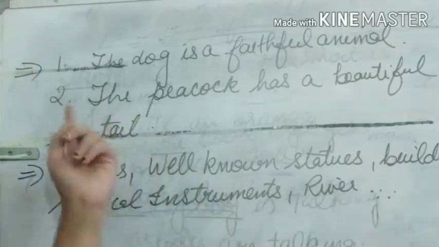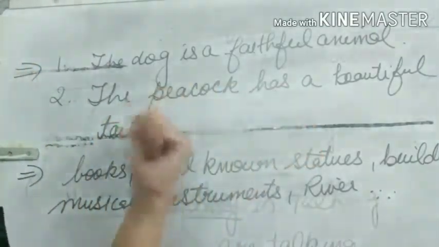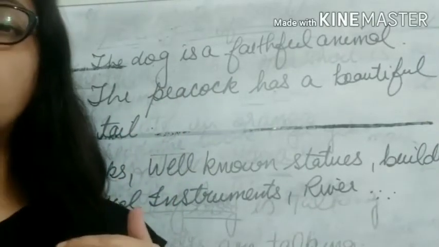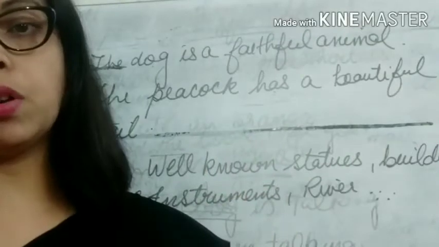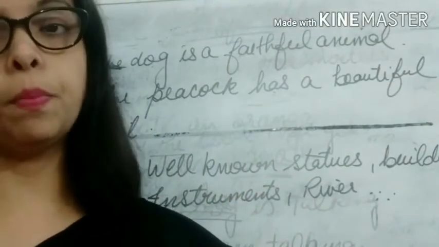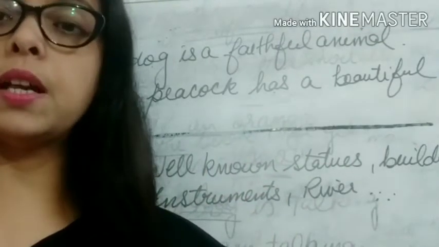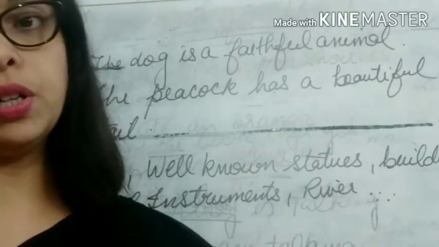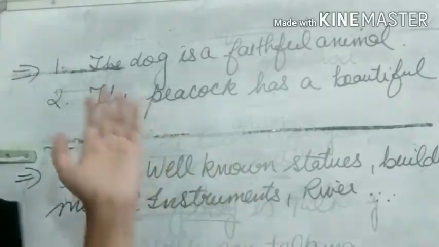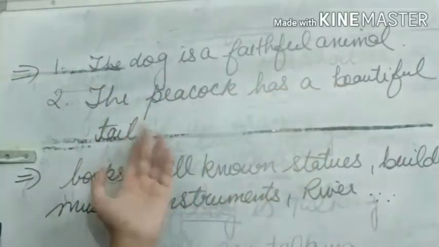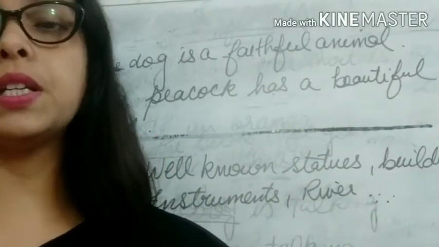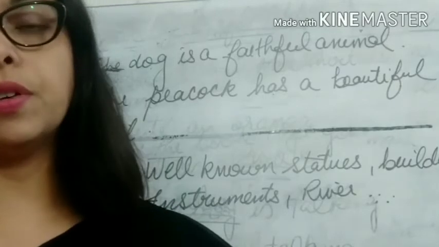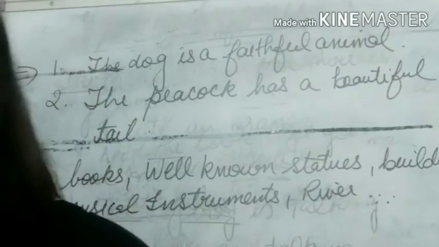The peacock has a beautiful tail. So here the peacock represents the whole class of peacocks; in general, it is talking about peacocks. We can also say peacocks have beautiful tails, or the peacock has a beautiful tail. So we can use the article the to represent the whole class of a person, place or thing.